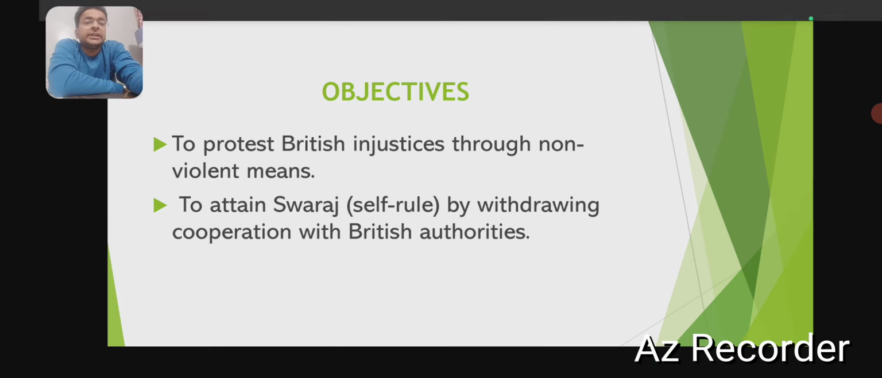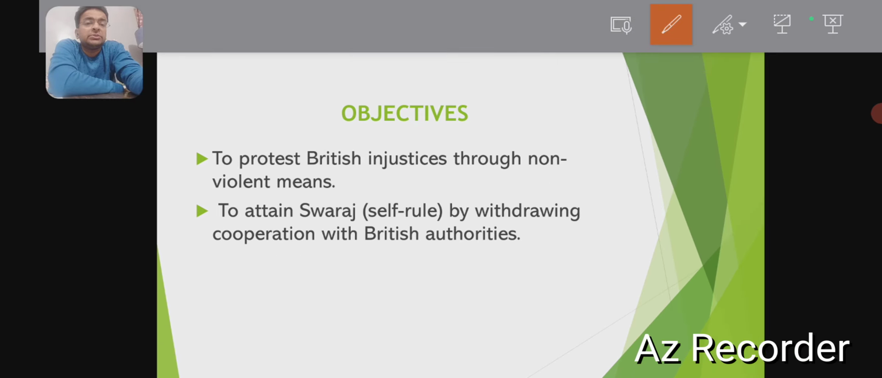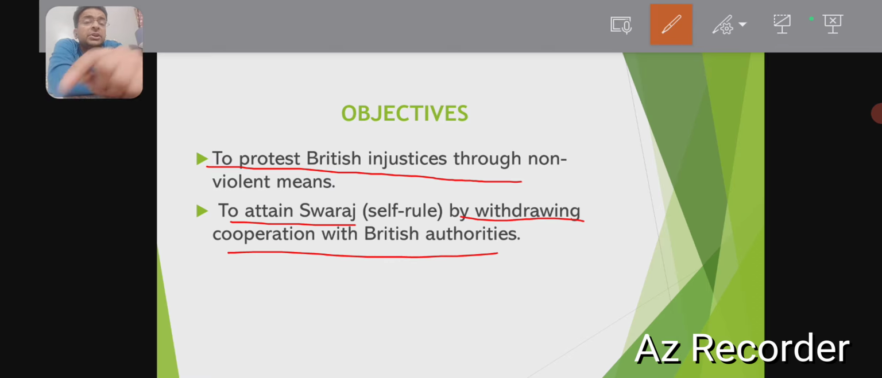Now, what were the objectives of this movement? The objective was to protest British injustice through non-violent means. This was the major objective, and to attain Swaraj, self-rule, by withdrawing cooperation from the British authorities. There should be no cooperation by the Indians with the Britishers. This was the key condition of this movement.